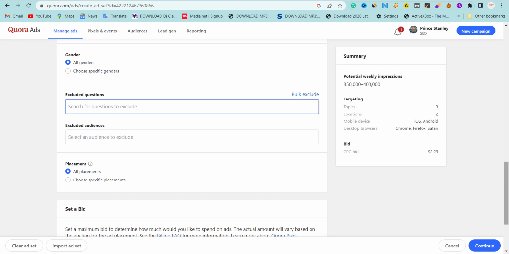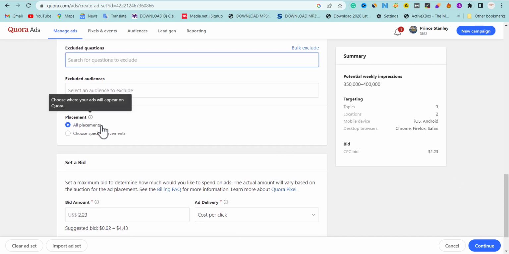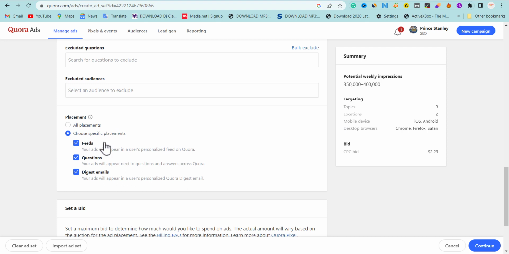Okay. The next thing we're going to do here is the placement, where you want the campaign to be shown, like where you want the campaign to be showing. Now you can choose a specific placement.